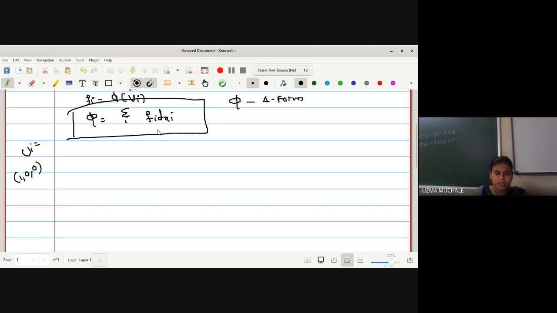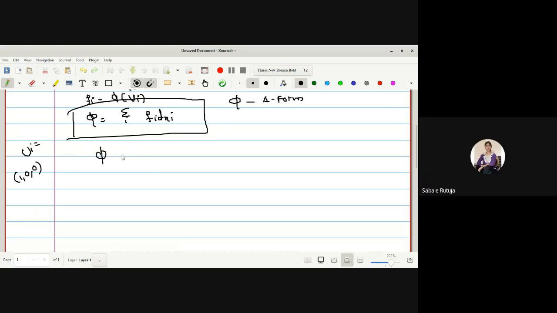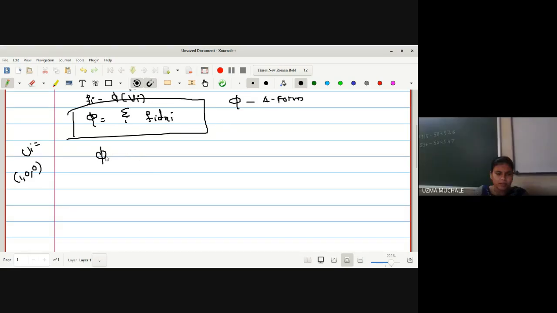Now our aim is to prove this result. If I want to prove LHS is equal to RHS, let me start with phi and prove it is equal to summation over i of fi dxi. Any doubt up to this one? No, ma'am. Okay. We will apply this one form phi on a tangent vector vp and see the result.